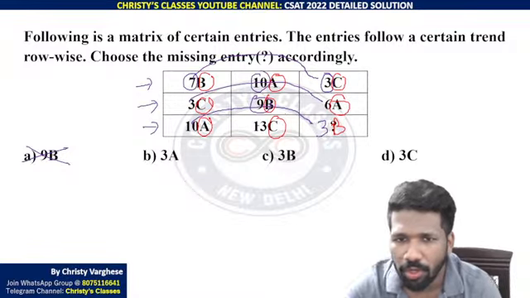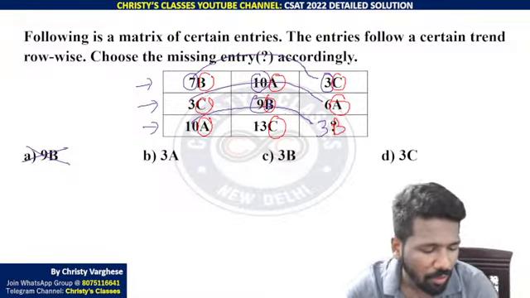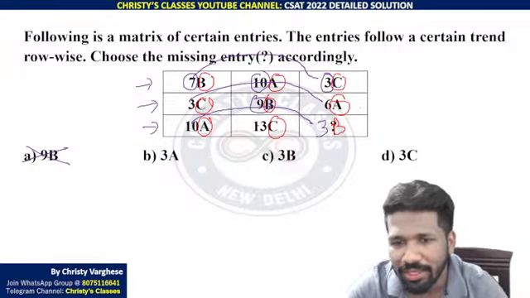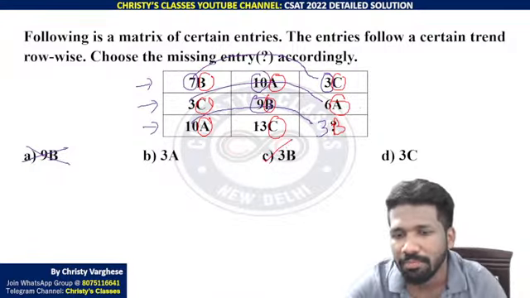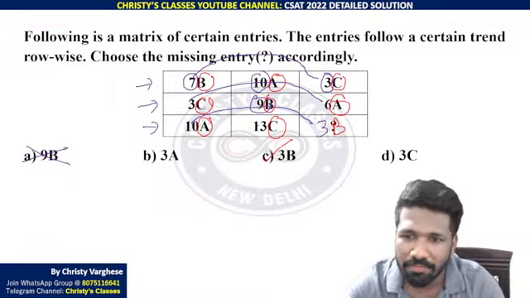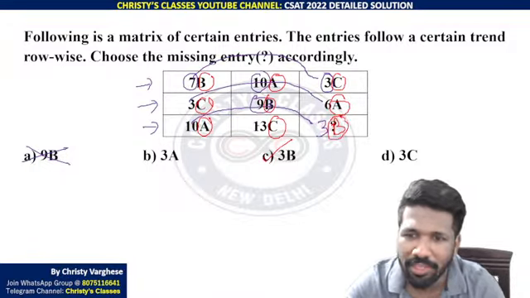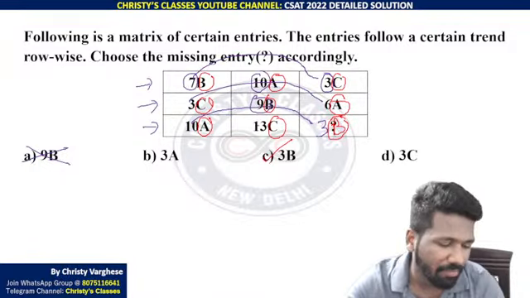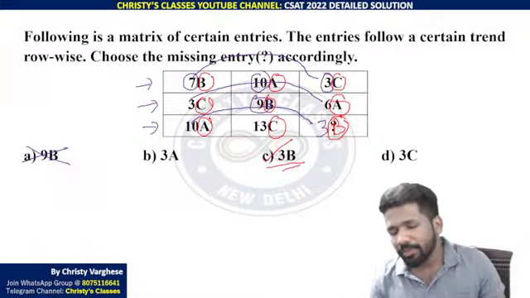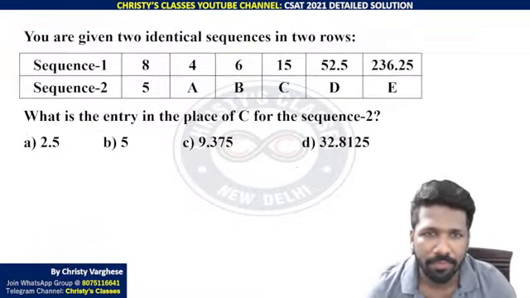The order of A, B, C is changing in every row. But that is not a problem for us because B should be there. There is only one option, 3B. So B is the answer. It can only be 3B, the way the other numbers or letters are written. So 3B. That was a simple question in the 2021 paper.